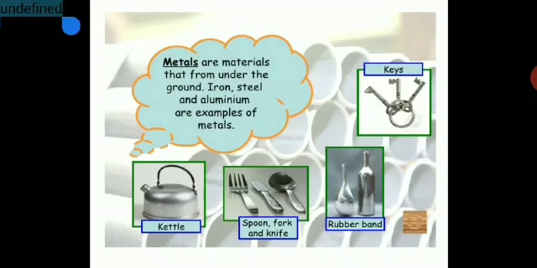Then spoon, fork and knife. You have water bottles made up of steel or aluminium. Then you have keys made up of steel, or they can be made up of iron, aluminium. So even metals have a wide application.